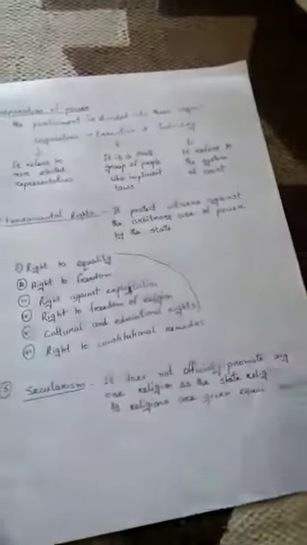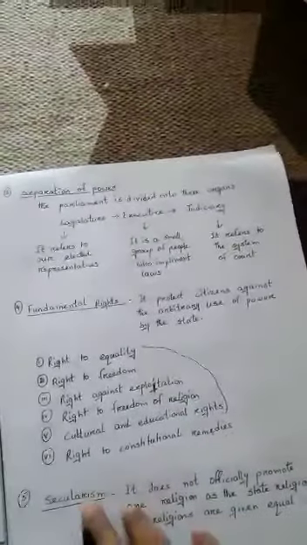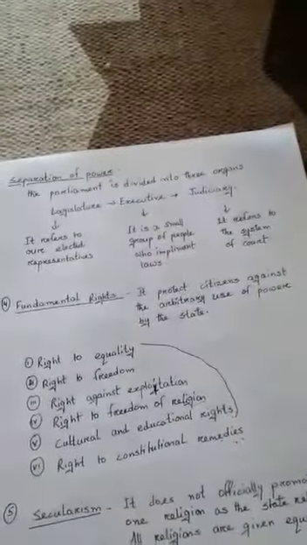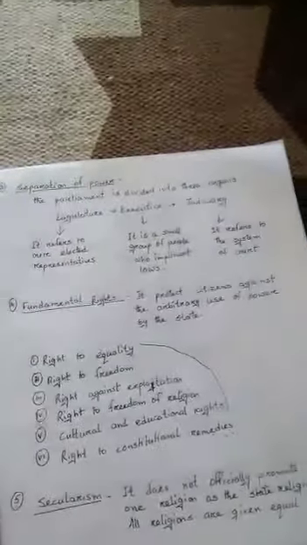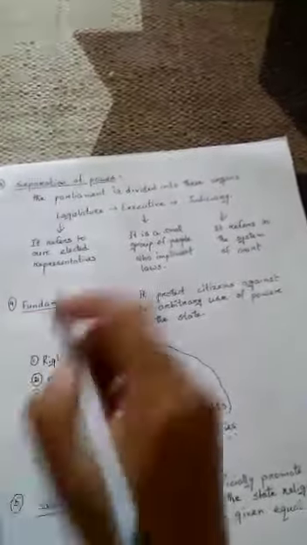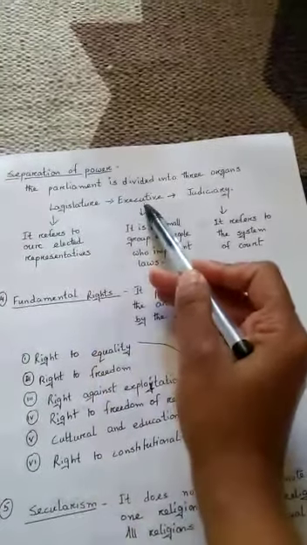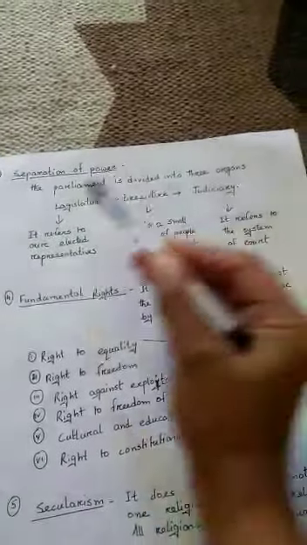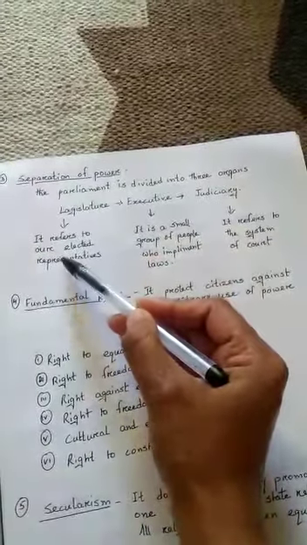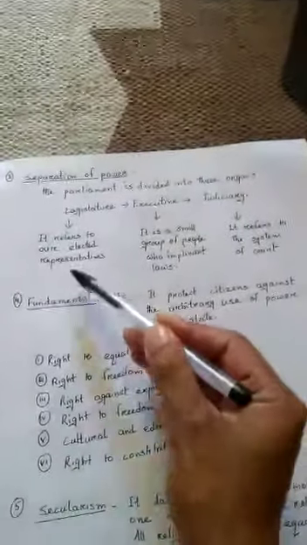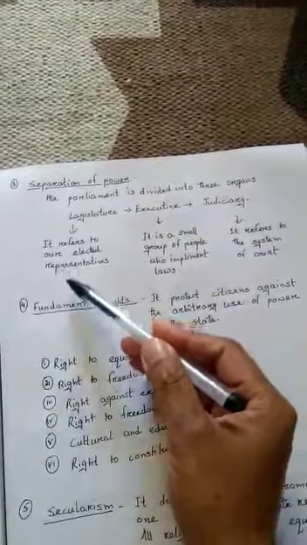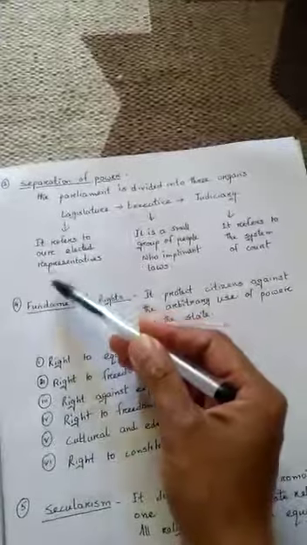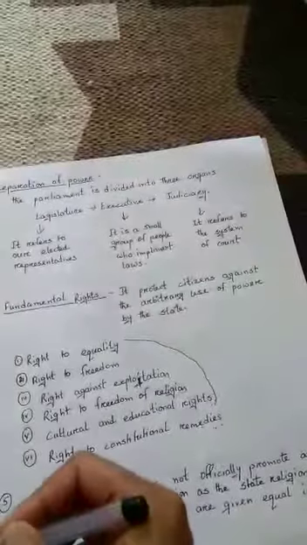Next is separation of power. As we all know that we have parliamentary form of government, and the parliament is divided into 3 organs: legislature, executive, judiciary. That also you have read in class 7. Legislature refers to the elected representatives. All the members of the legislature are elected by the citizens of the country.